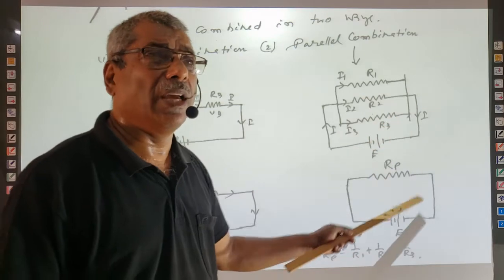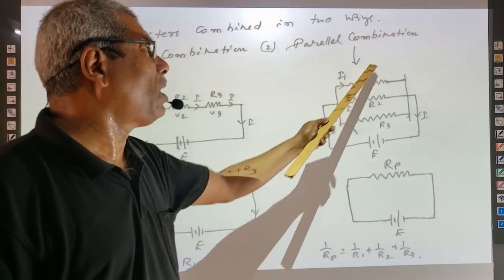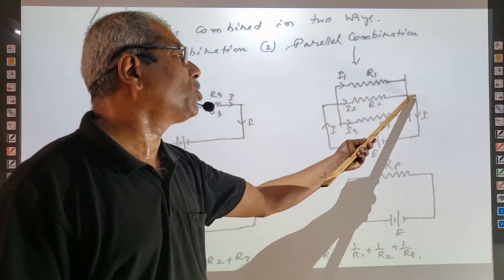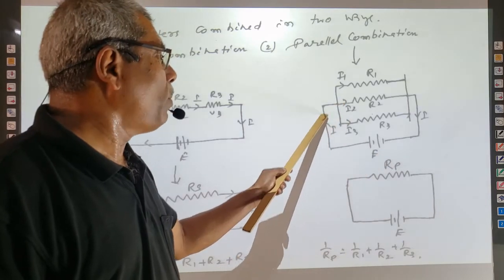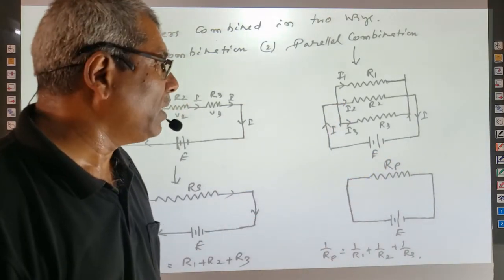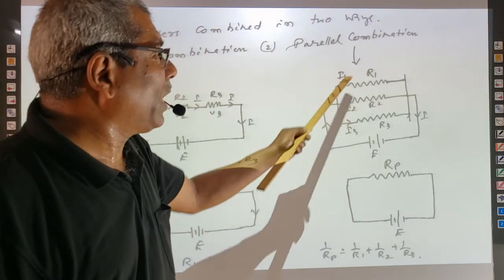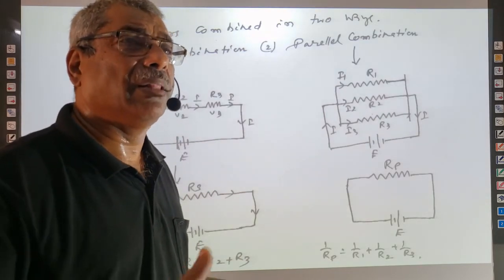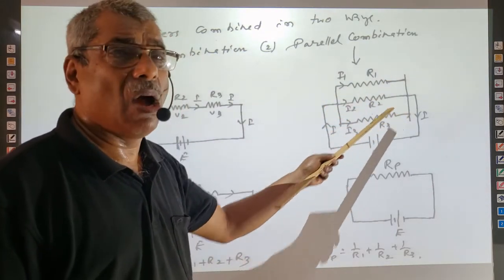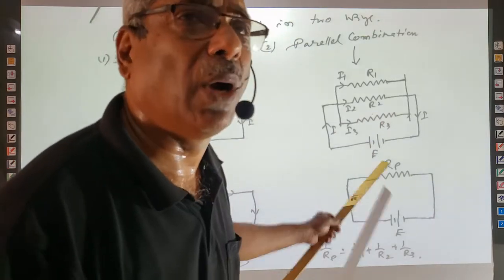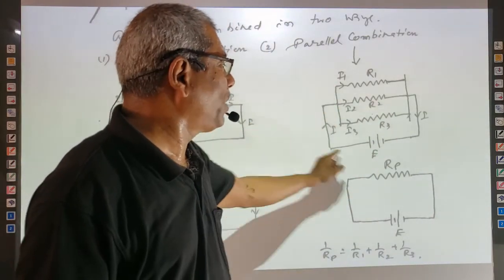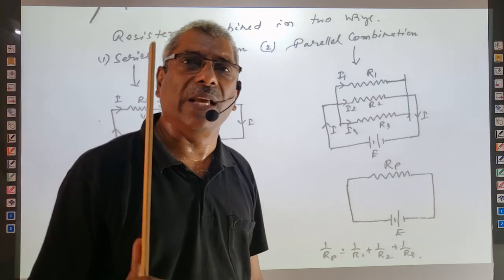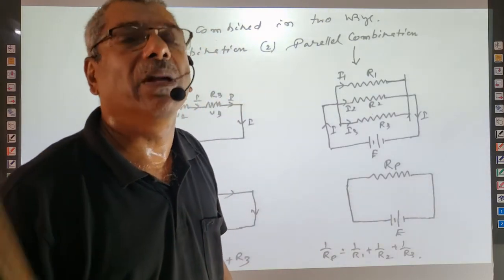Next is the parallel combination. In a parallel combination, three or more resistors are connected to common points. If you consider this point A and this point B, then this common point is connected to a battery of EMF E. As many resistors as there are, that many current paths there will be. All are having the same potential difference. It is not marked here because all are connected to the same battery. Every resistance will get the same potential difference, but the current will be different.